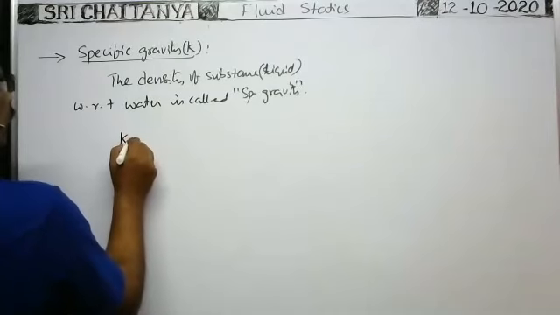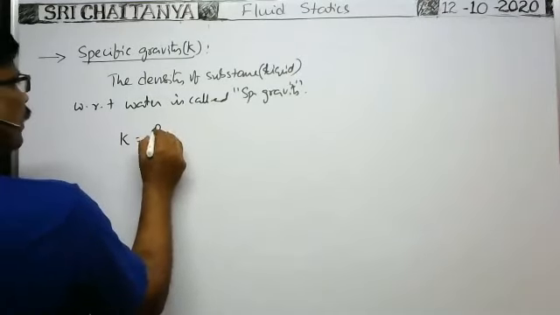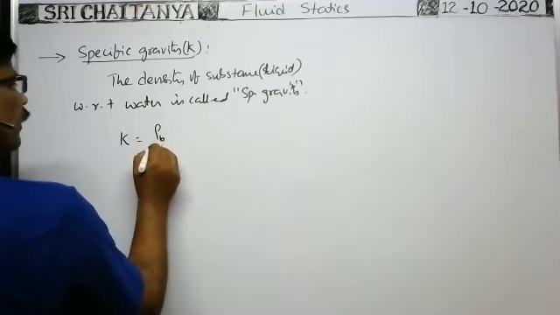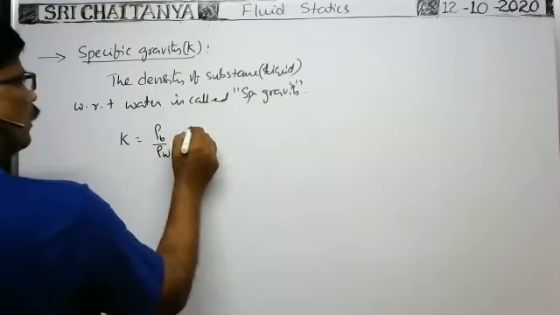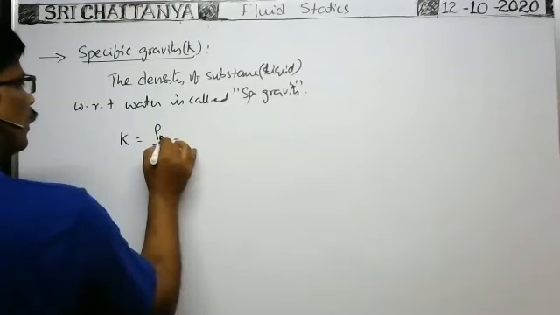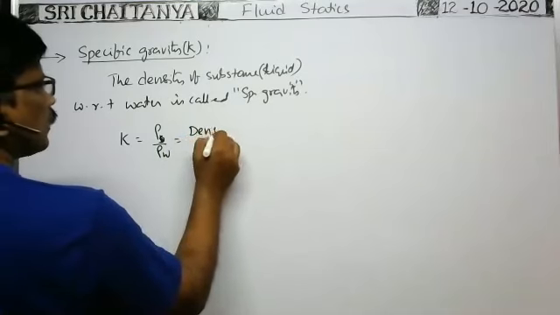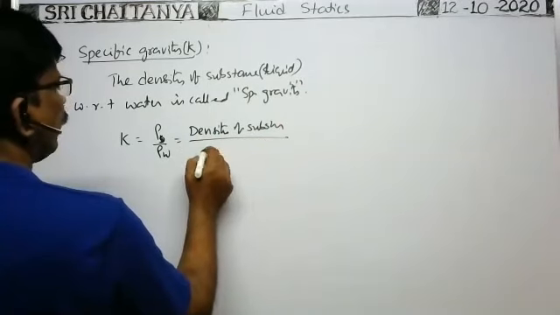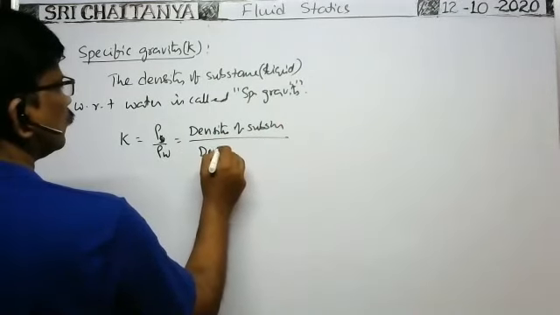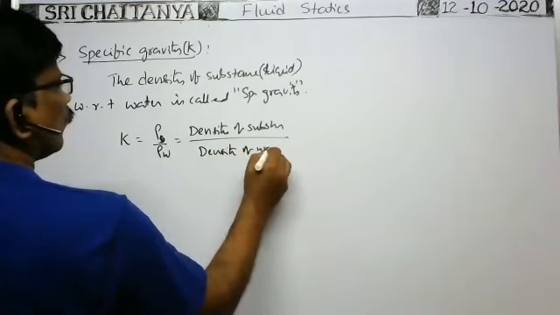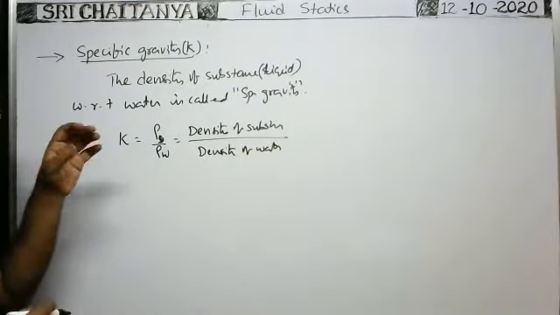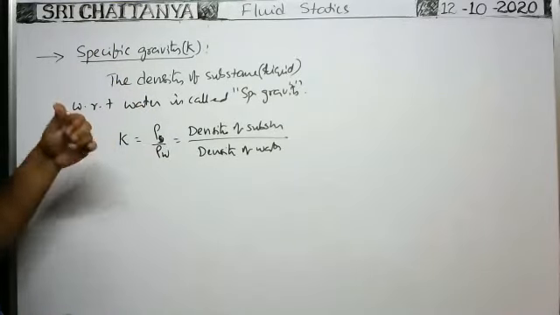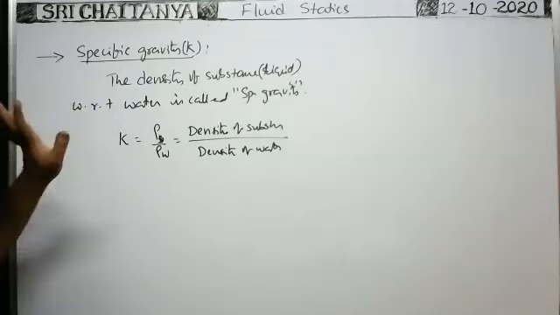Okay, therefore specific gravity K is equal to density of the given substance, body or liquid, by density of the water. As here the specific gravity is the ratio between two similar parameters, the specific gravity has no unit and no dimensions also.